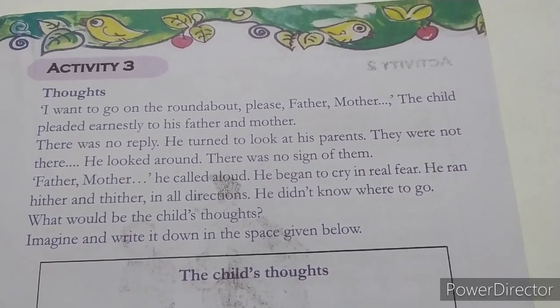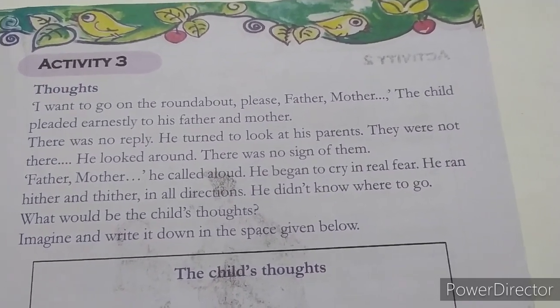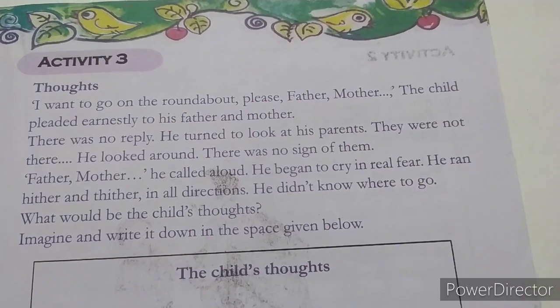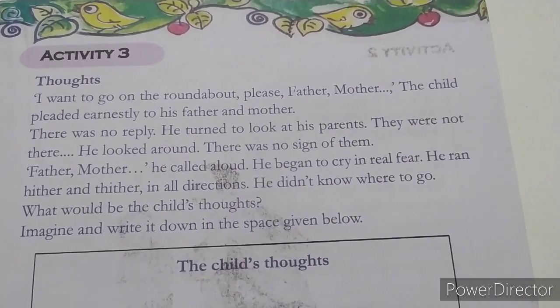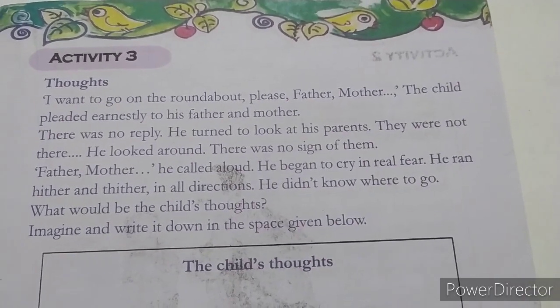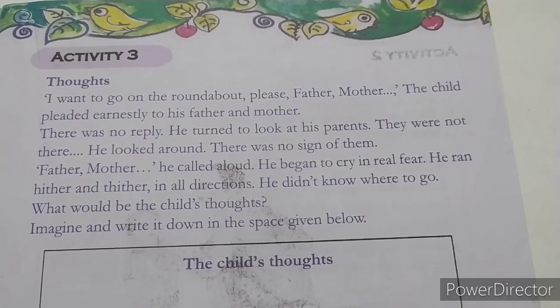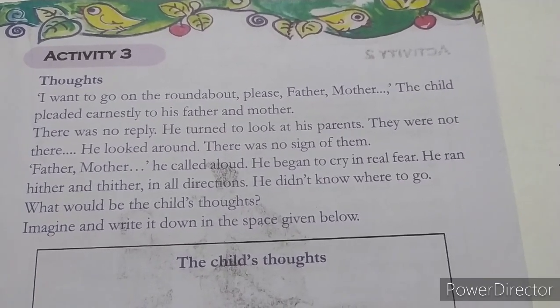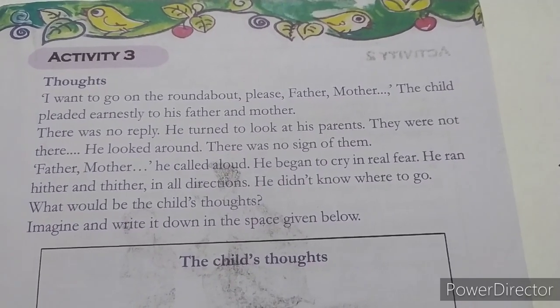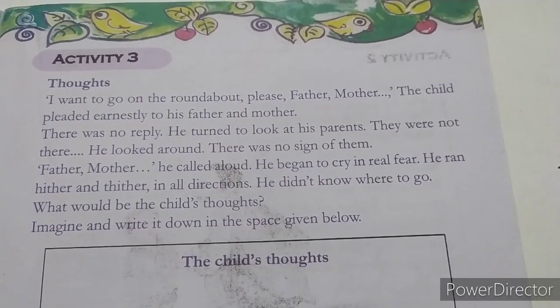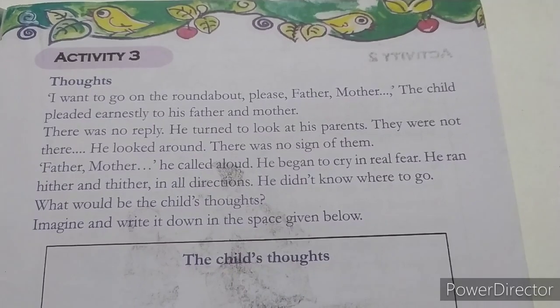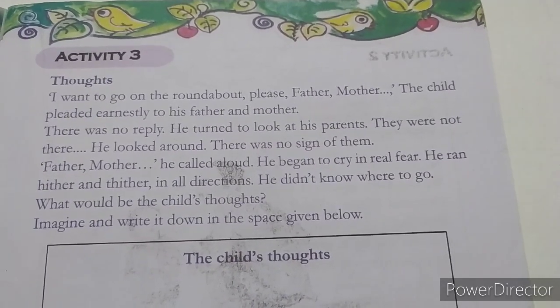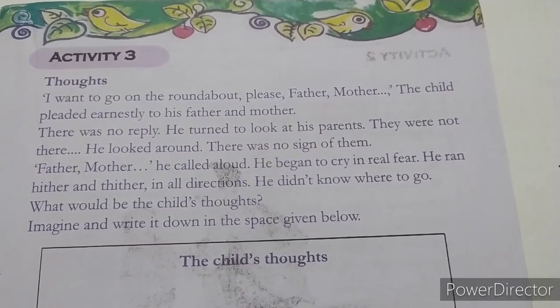Activity 3, thoughts. I want to go on the roundabout. Please, father, mother, the child pleaded earnestly to his father and mother. There was no reply. He turned to look at his parents. They were not there. He looked around.